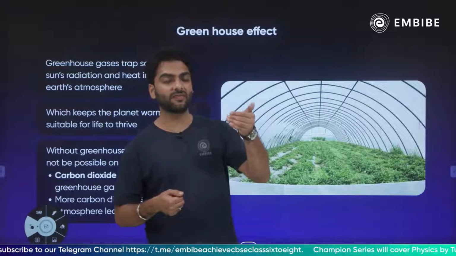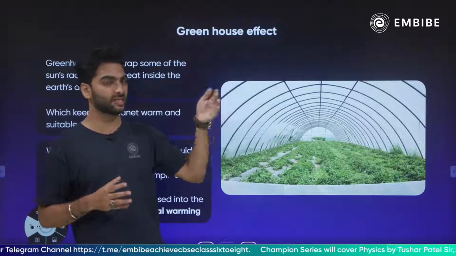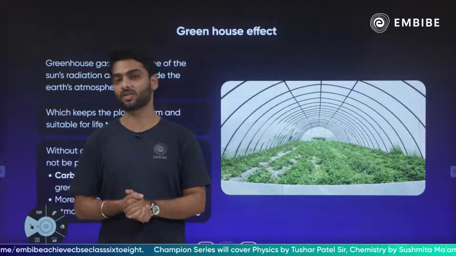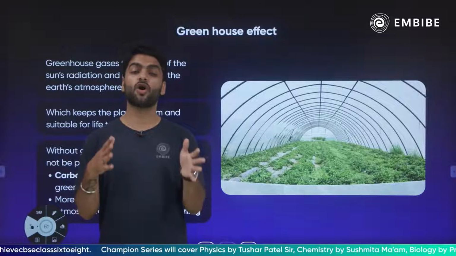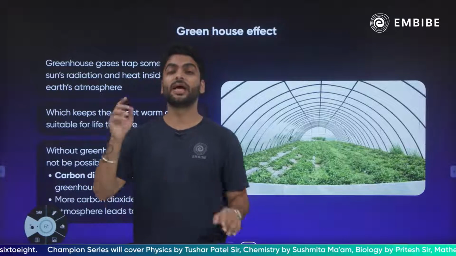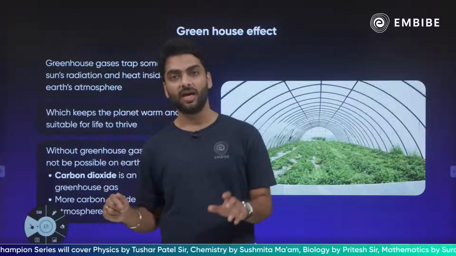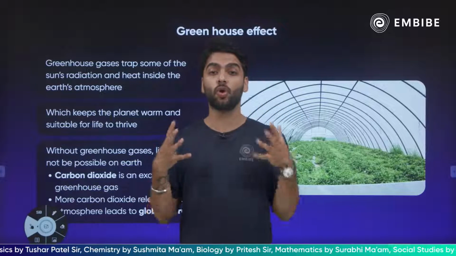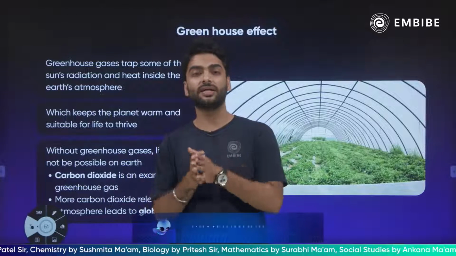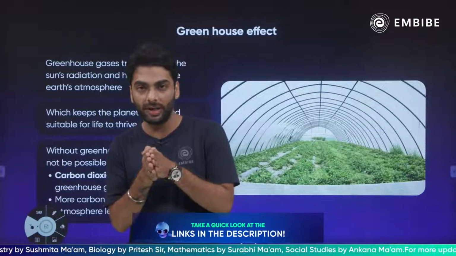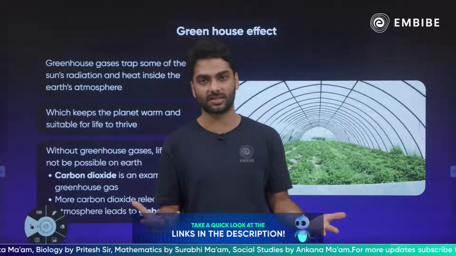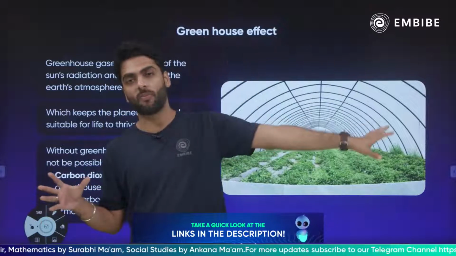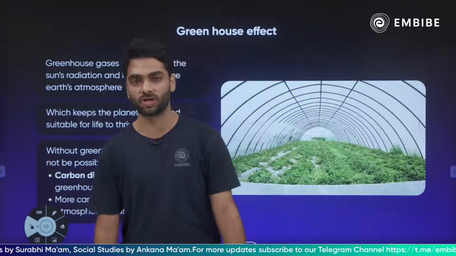Now do you know that even though Mercury is the closest planet to the Sun, still why Venus is the hottest planet in the solar system? Why Venus is the hottest planet in the solar system? It is because of greenhouse gases. Venus has the maximum amount of greenhouse gases that makes it the hottest planet in the solar system. So that is why greenhouse effect जब तक है तब तक ठीक है. जब ये global warming बन जाता है तभी यहाँ पर problems होना शुरू होती है.